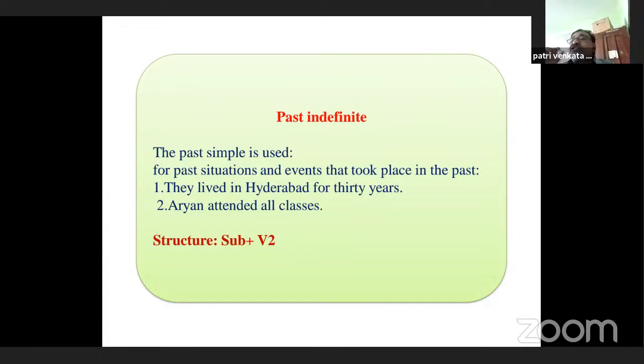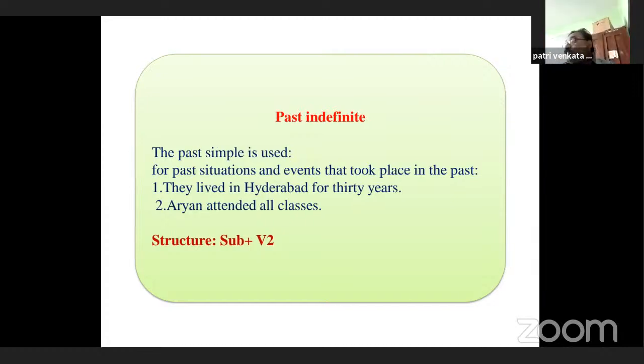So what is the structure of past indefinite? Subject plus V2. What is V2? V1 is the present tense form of the verb, and V2 is the past tense form of the verb. V3 is the past participle form of the verb, and V4 is the present participle. V5 is what we get by adding S or ES: works, writes, plays, goes. That is the simple present tense form of the verb. Here this is V2, the past tense form of the verb. Past tense form, that is very important.